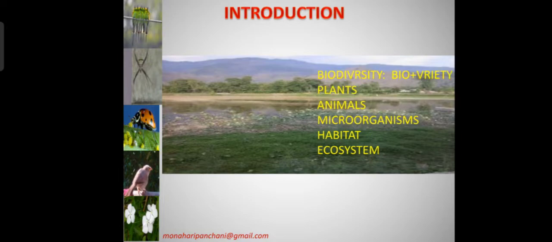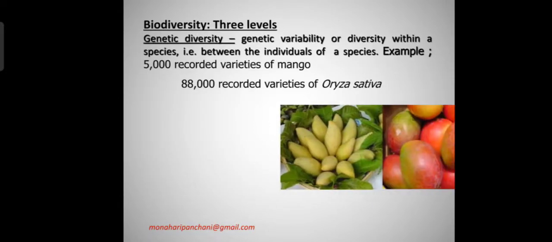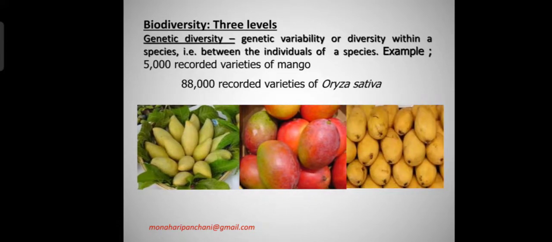Now it's time for the introduction. Biodiversity includes various kinds of trees, plants, animals, birds, insects, and even microorganisms. Biodiversity plays an important role in many ecosystem services. Biodiversity can be genetic diversity or diversity within a species. Biodiversity has three levels, of which the first one is the genetic diversity level: genetic variability or diversity within a species, that is, between the individuals of a species.